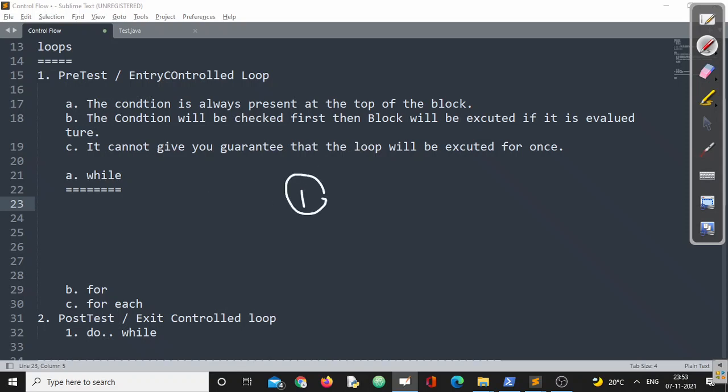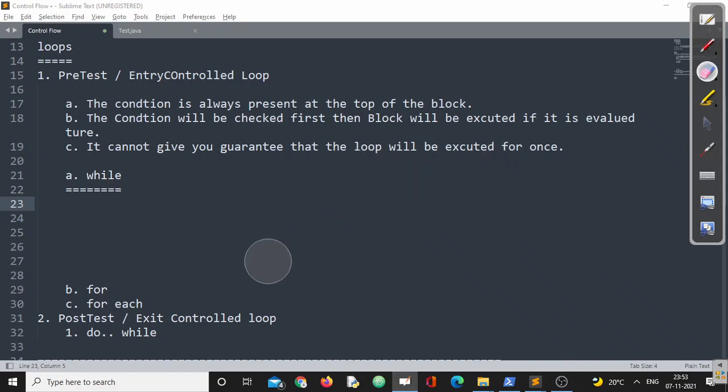First, before going into the loop, we might have an idea for how many times the loop is going to be executed. Second case, we might not have the idea. Sometimes we have the idea, sometimes we might not, right?